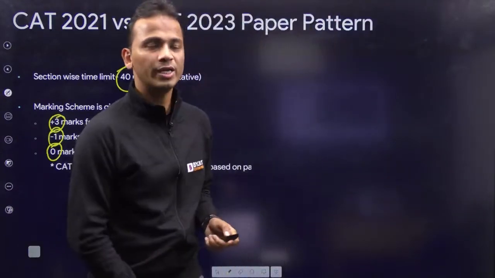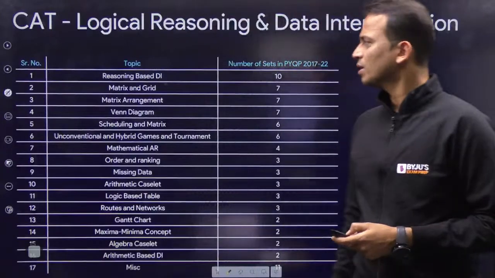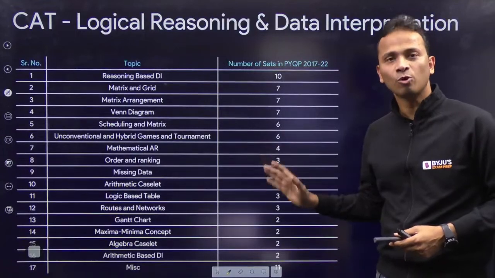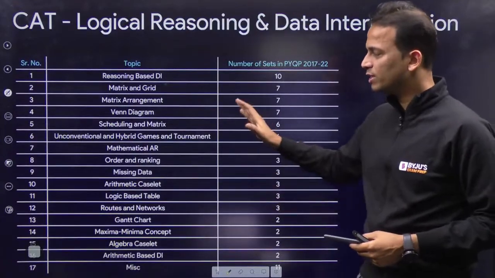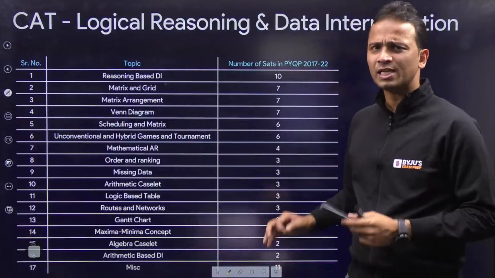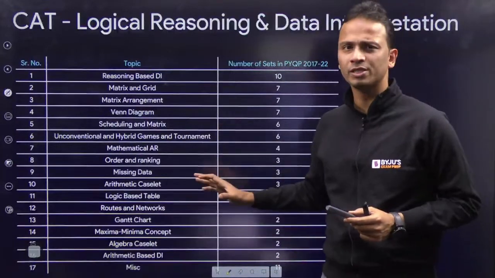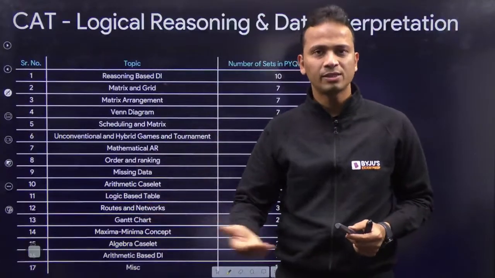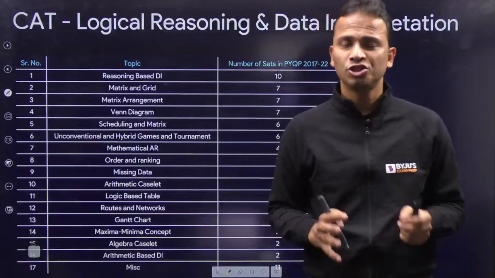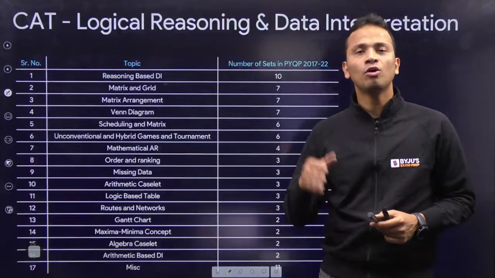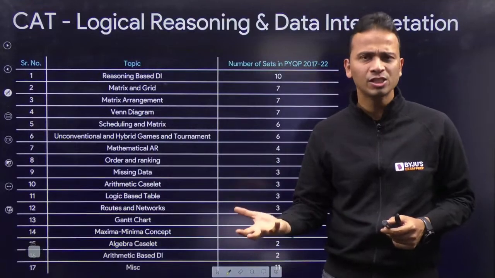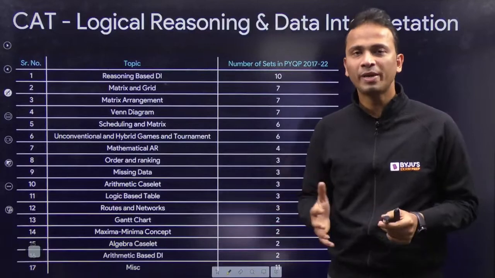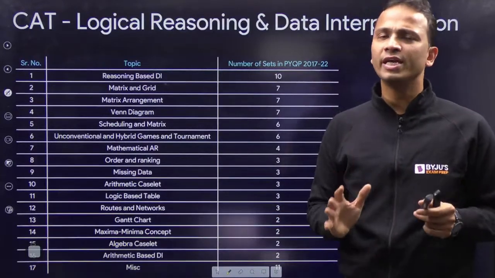Now moving forward, looking at some of the important topics. This is a very important thing for all of you. Note down all these topics and start preparing, start practicing questions on these topics, taking one topic at a time. Initially, for the next 4-5 months, we are right now in the month of January. Up till the month of May or maybe June, maximum up till June, you need to pick up one topic at a time and spend at least 6 to 7 days on that topic.